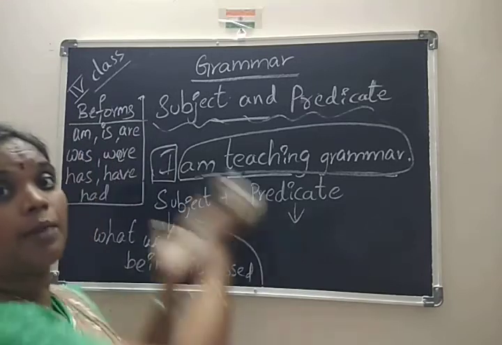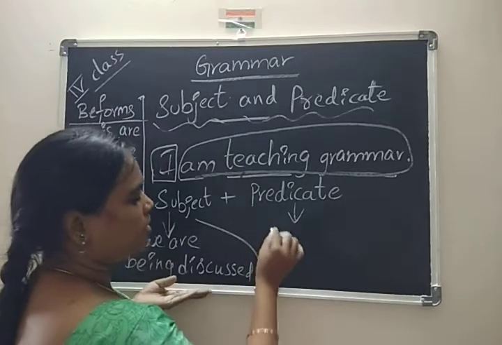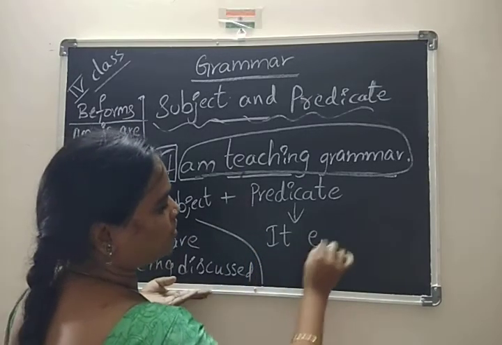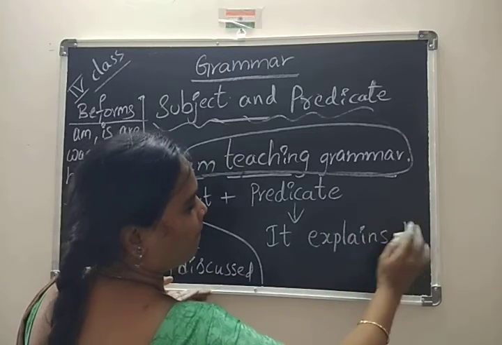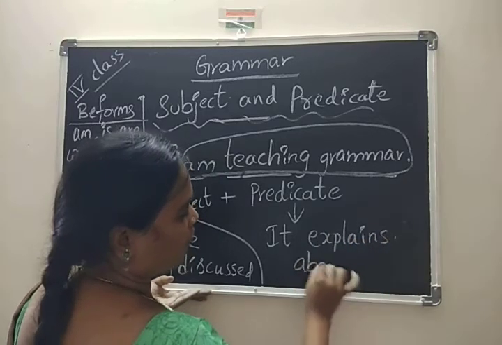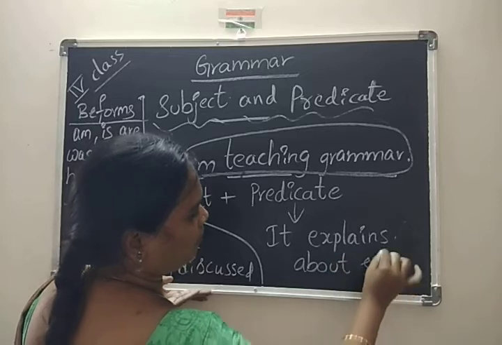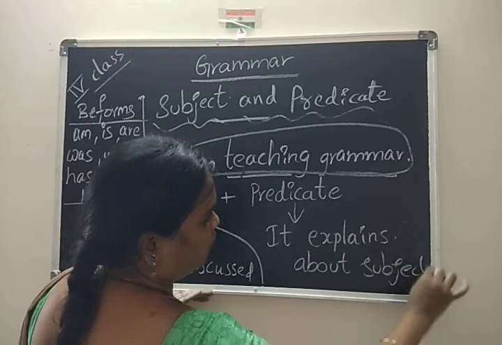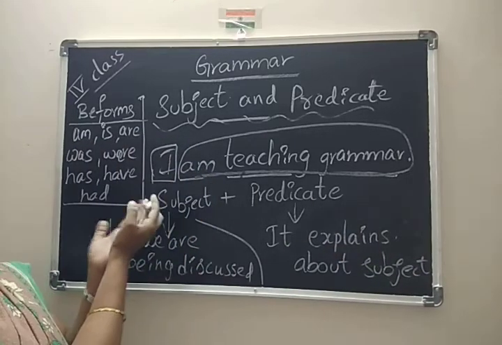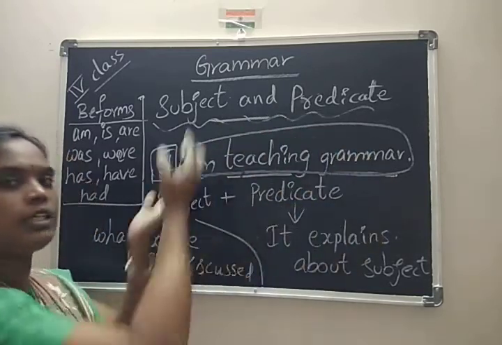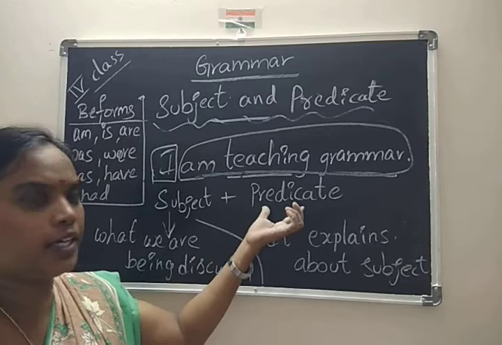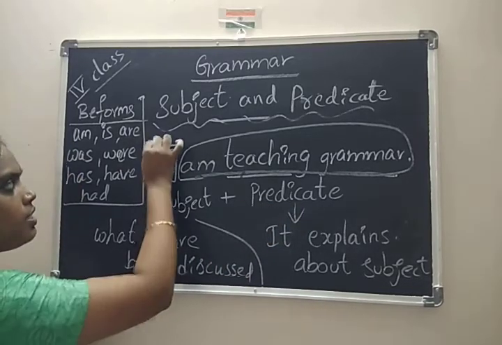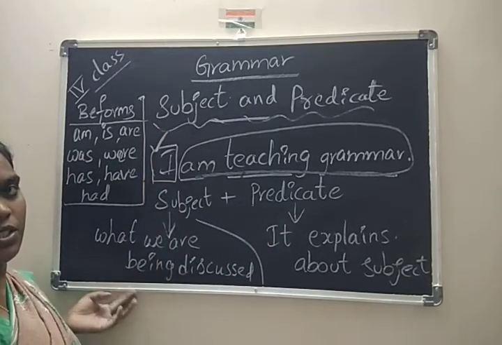Predicate explains about the subject. It is simple. What is the subject doing? That whole thing is explained by the predicate only. So this part is the predicate and this part is the subject.